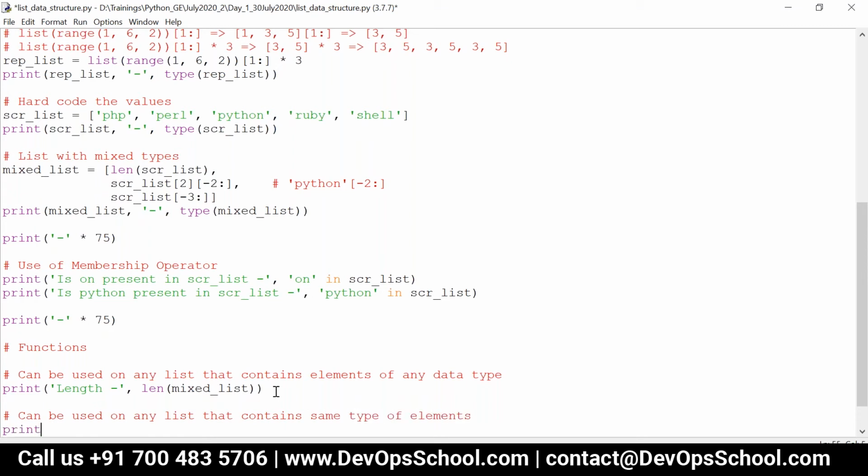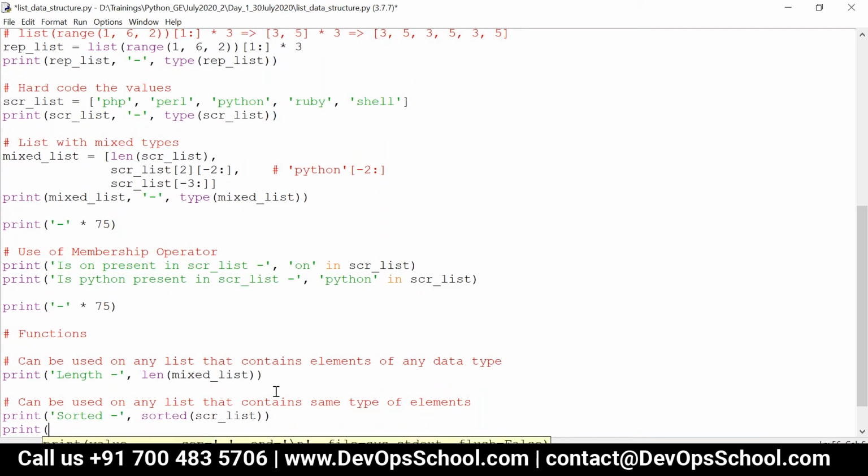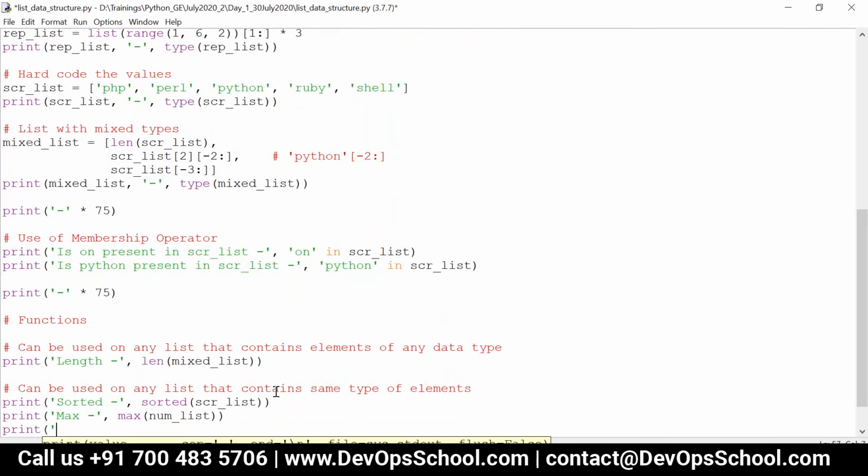For example, I can use sorted of scr_list, and also max of num_list, and min of num_list.